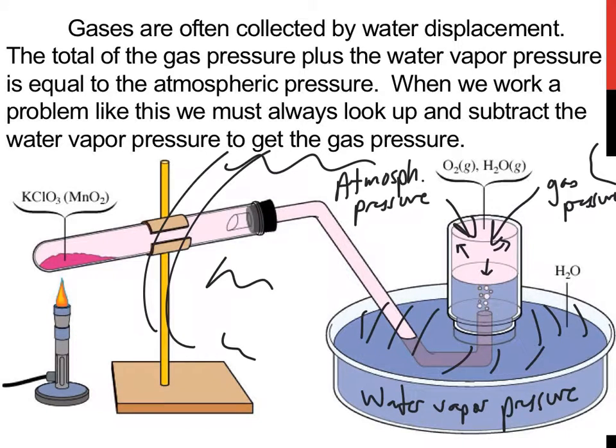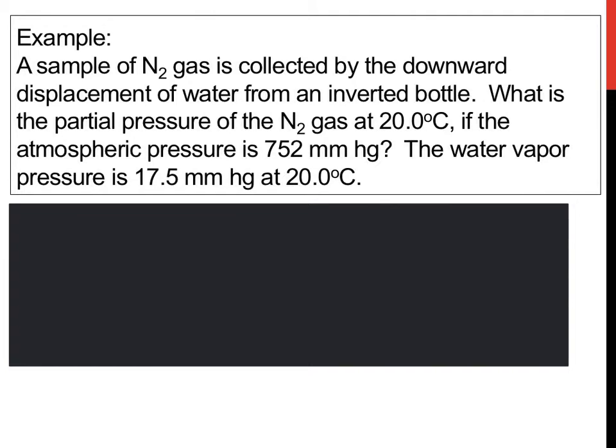So let's look at an example. A sample of N2 gas is collected by the downward displacement of water from an inverted bottle. That's what that picture looked like on the last slide. What is the partial pressure of the nitrogen gas at 20 degrees Celsius if the atmospheric pressure is 752 millimeters mercury? The water vapor pressure is 17.5 millimeters mercury at 20 degrees Celsius. Here in this problem, the temperature is constant, so we will not be using this value because it doesn't change.